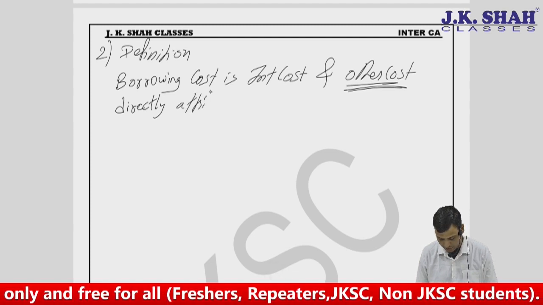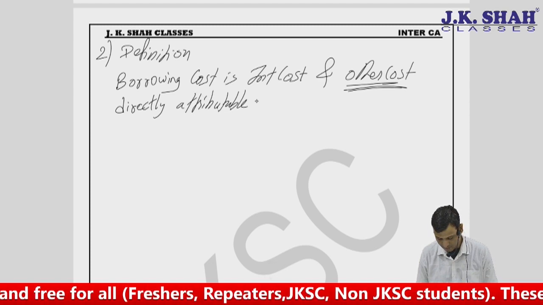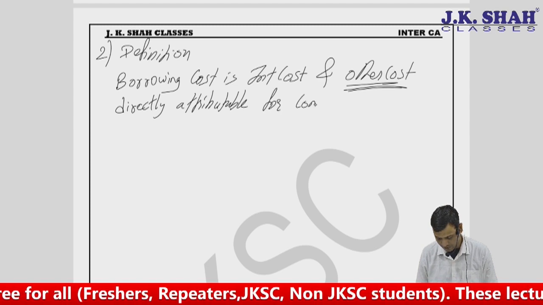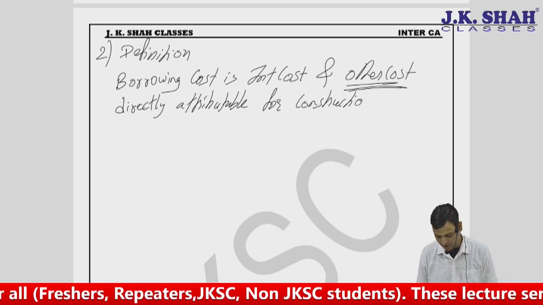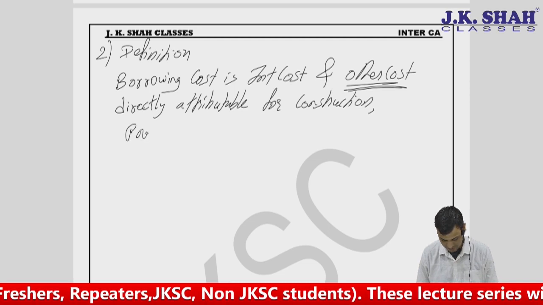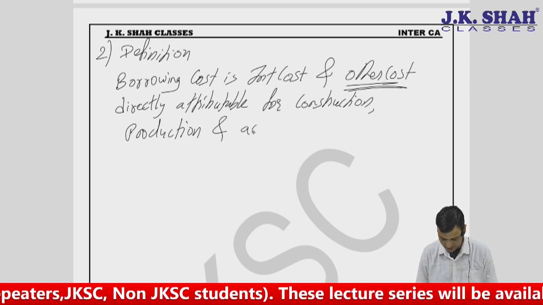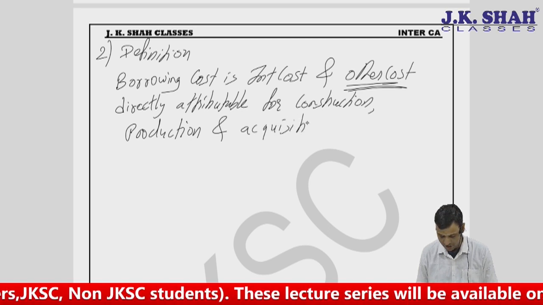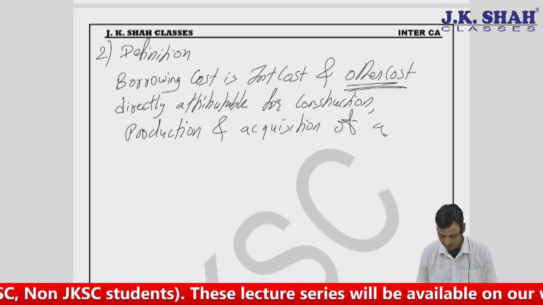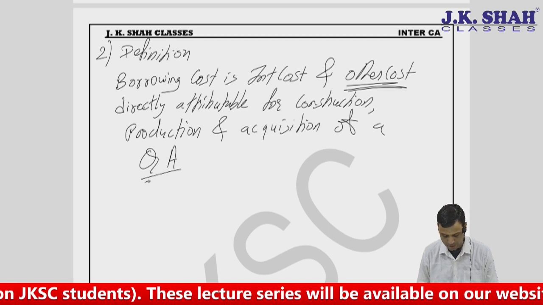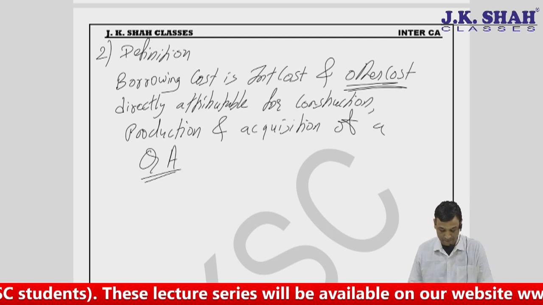directly attributable for construction, production and acquisition of a QA, that is qualifying asset.